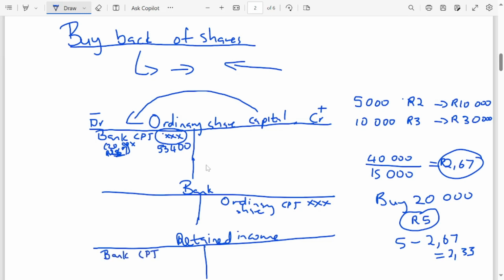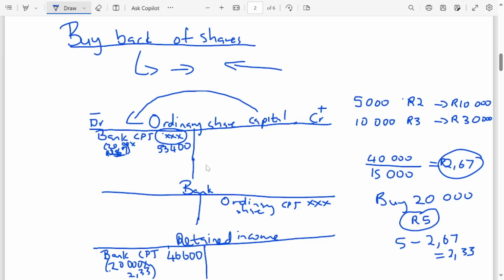So we are going to decrease the retained income. We're going to say 20,000 multiplied by 2 rand 33 cents, which is going to be 46,600. So this is how we do it.